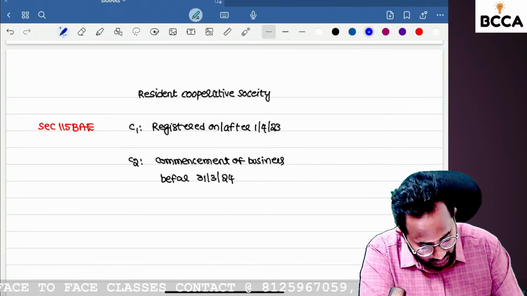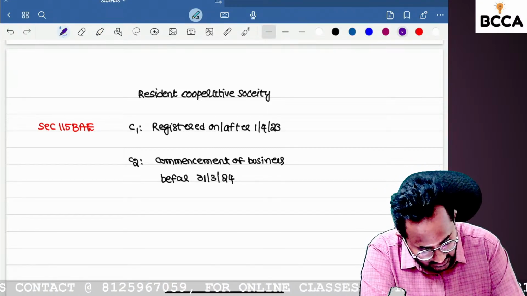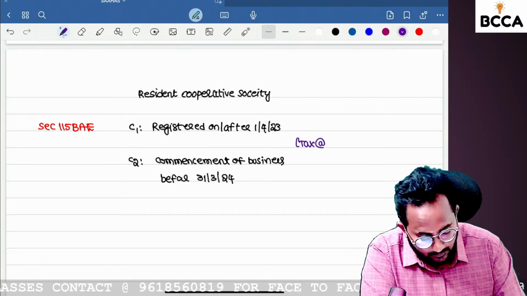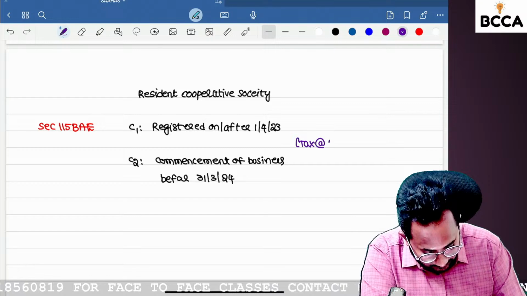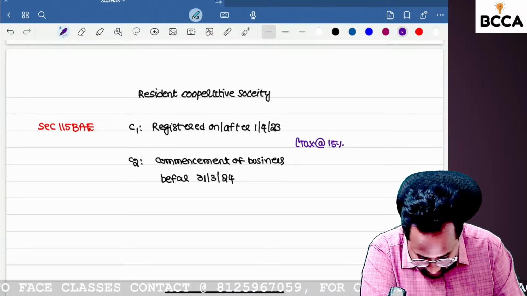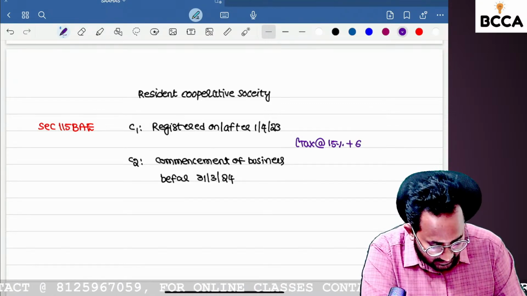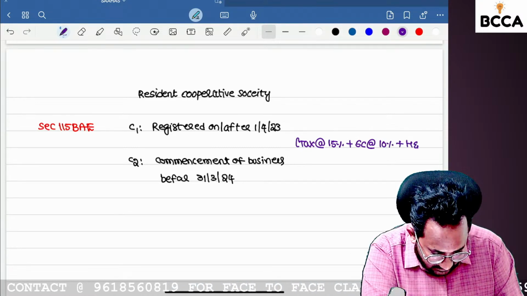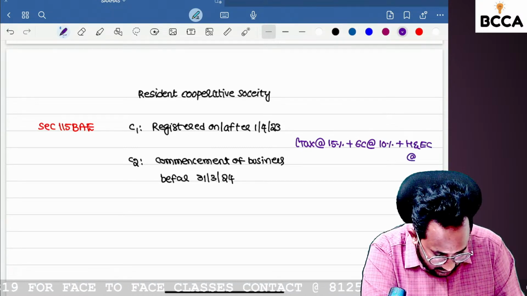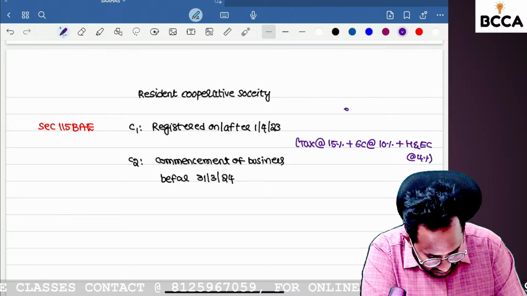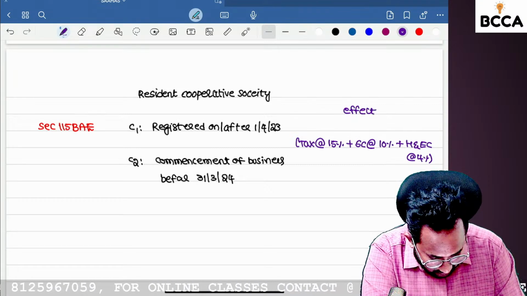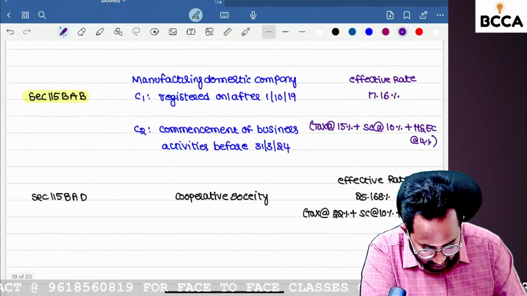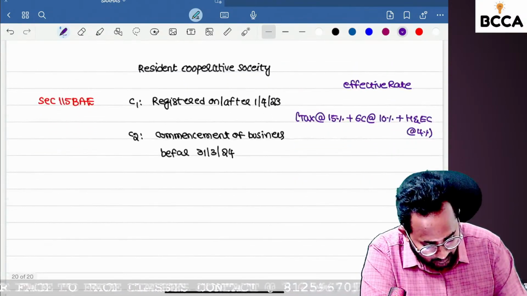So if they opt for 115BAE, what is the tax rate? For the resident cooperative society, the optional tax rate they can opt for is only 15%. Surcharge rate is 10%. Health and education cess is at the rate of 4%. So in total, the effective tax rate under section 115BAE will be 17.16%.